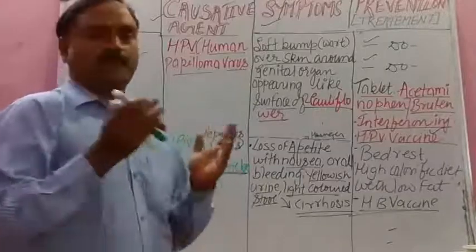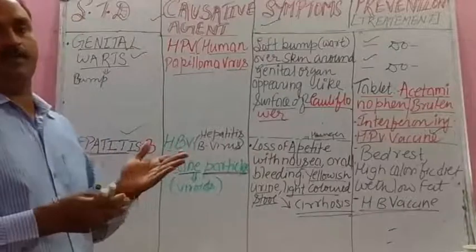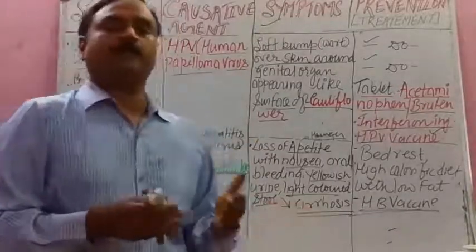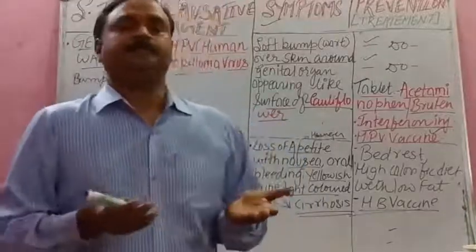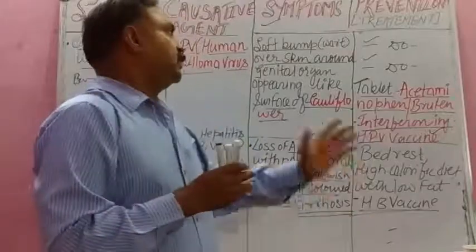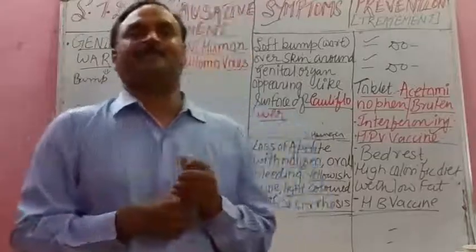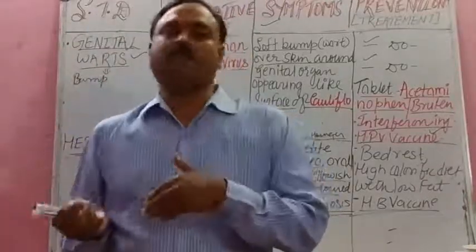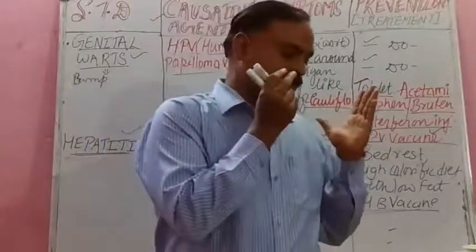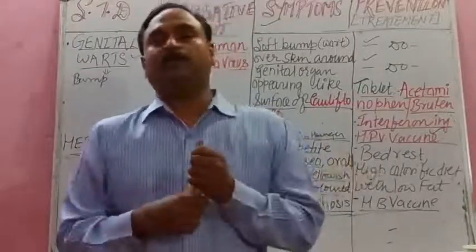So you can easily study that from your text. AIDS causative agent is HIV, human immunodeficiency virus, and then symptoms: loss of weight, hunger, fever, headache, vomiting, and mode of transmission also you have to study. It is transmitted through infected needles, from breastfeeding from mother to infant, using infected needles and all, as I told you.